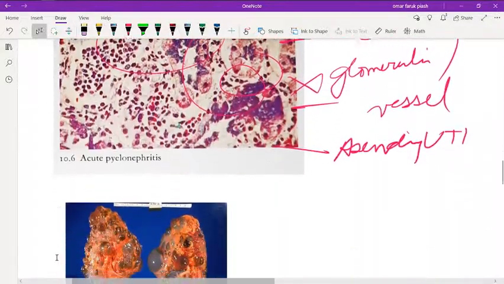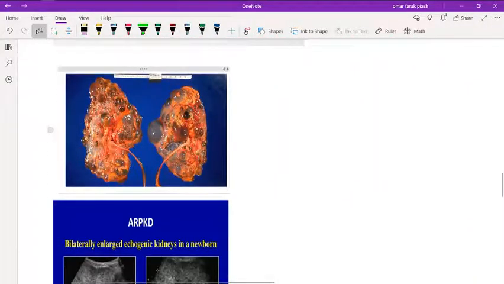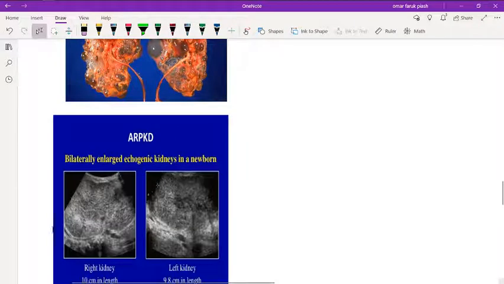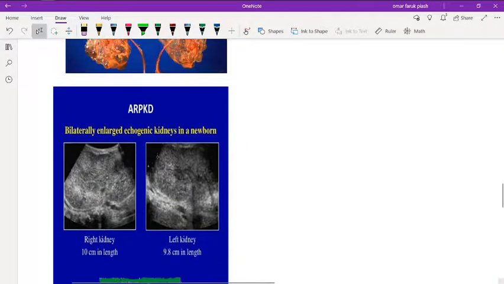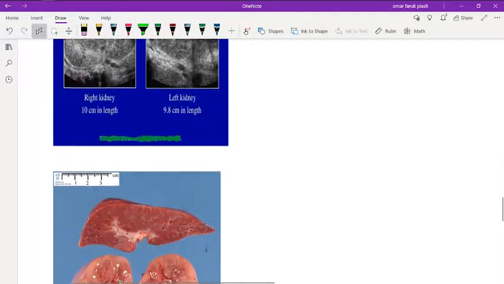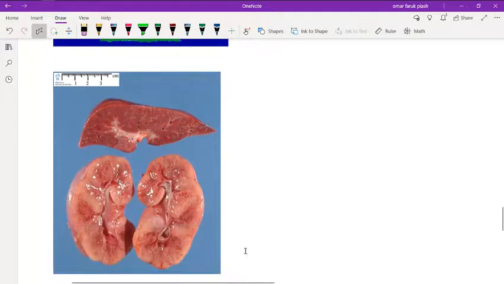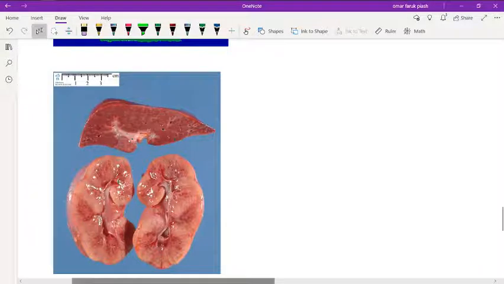Okay, now this is the picture of autosomal dominant polycystic kidney disease, ADPKD. This is the ultrasonogram of ARPKD, and this is another picture of ARPKD, autosomal recessive polycystic kidney disease.